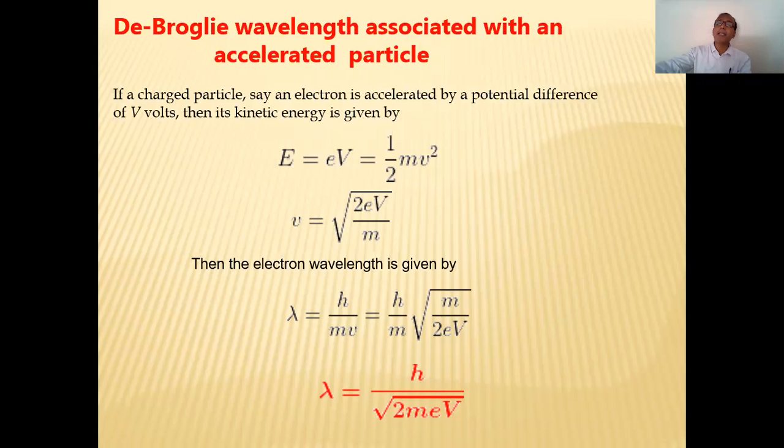And therefore that kinetic energy E is given by eV. When it is in the electric field, जब इलेक्ट्रिक फील्ड रहेगी, पॉजिटिव और निगेटिव पोटेंशियल रहेगा, लिहाजा इलेक्ट्रॉन को कौन सी फील्ड दी जाएगी? इलेक्ट्रिक फील्ड दी जाएगी, और वही उसकी एनर्जी होगी. यानी कि energy is equal to eV, and that is the kinetic energy, it is 1/2 mv square. And therefore we can write p is equal to under root 2meV,